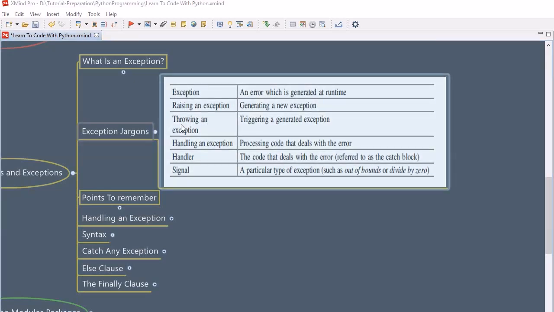In the same way there is something called throwing an error. Sometimes we need to intentionally trigger the error. There is also handling an exception, which means processing code that deals with the error. We can also call these handlers that deal with the error. Signals mean a particular type of exception such as out of bound or divide by zero. We are going to look into the divide by zero example. Every now and then you are going to hear such words and jargon whenever you are dealing with error and exception objects. Now let's move further.